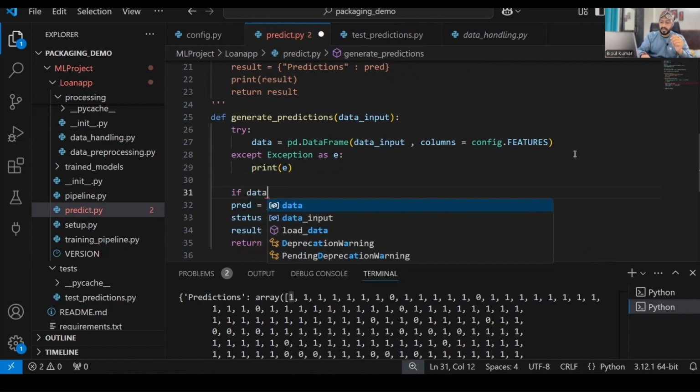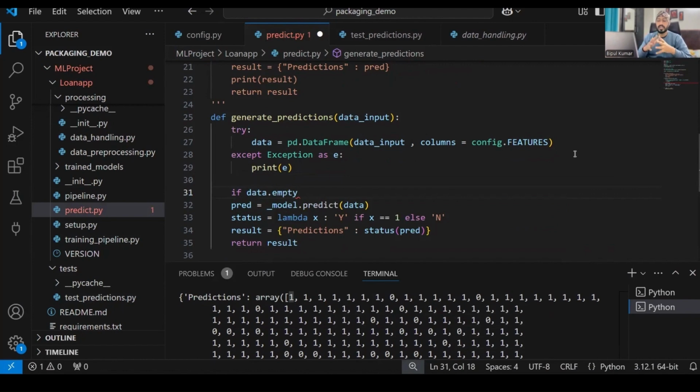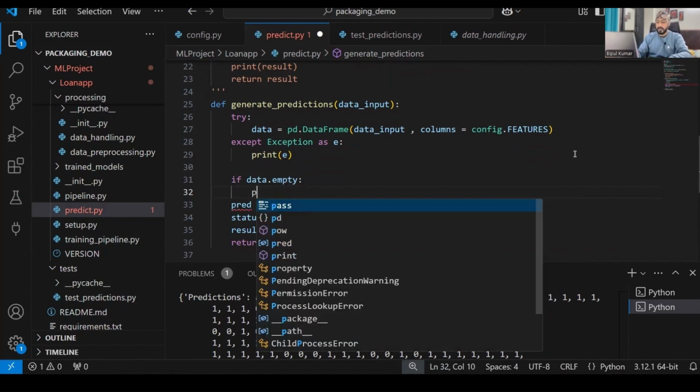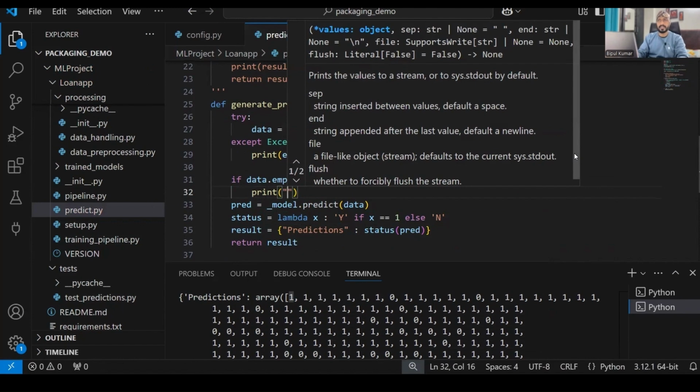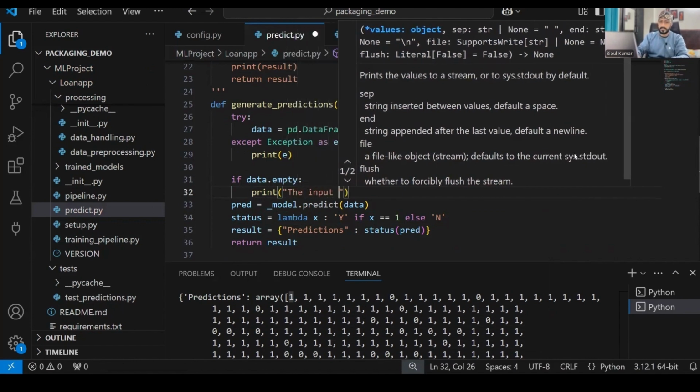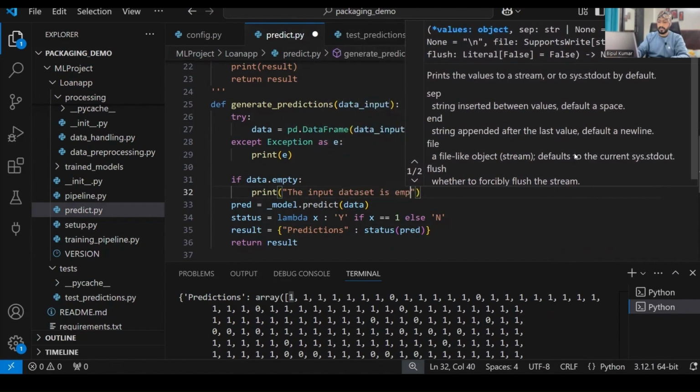That means if data dot empty, that means there is nothing in the data, because when we are calling it is blank, right? So if data dot empty, then print over here, the input data set is empty. All right. So now returning empty predictions.